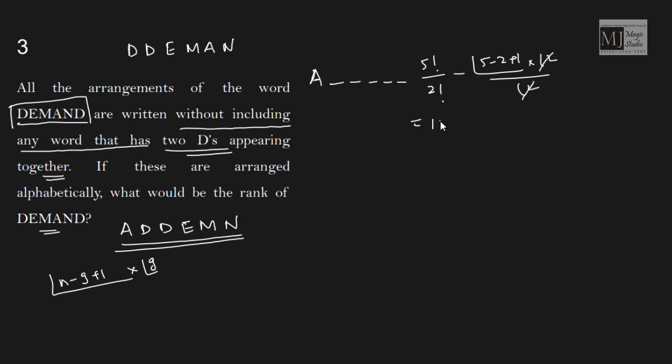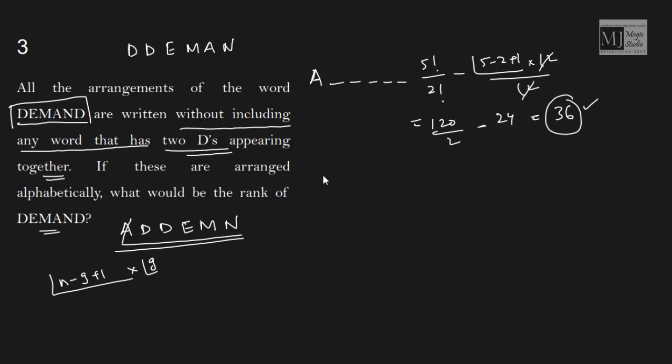So that would be 120 by 2 minus 24, 60 minus 24 is 36. First part: all the words which start with A and the 2 D's never come together are 36.